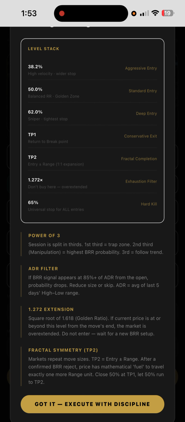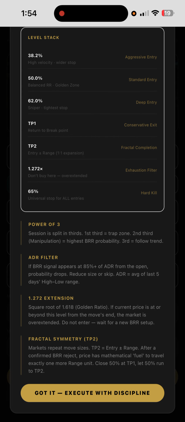Now we're using the power of 3. Session is split in thirds. 1/3 equals the trap zone for us. The second third is manipulation equals highest BRR probability. And then the third, follow the trend, right? We have an ADR filter. If BRR signal appears at 85% plus of the ADR from the open, probability will drop. So we reduce size or skip. ADR equals average of at least 5 days high-low range. All right, and I'm going to show you that in a minute.